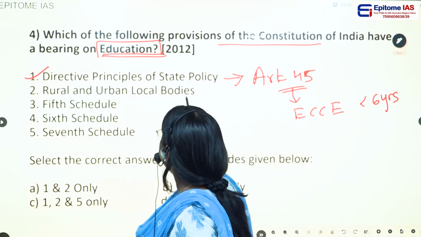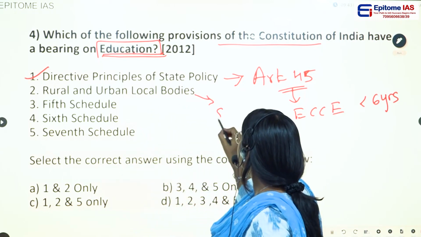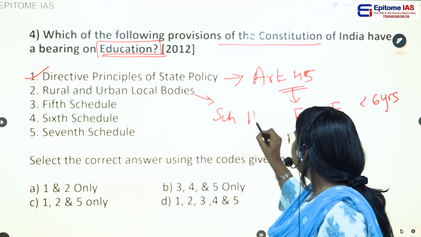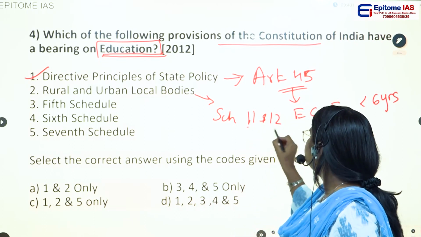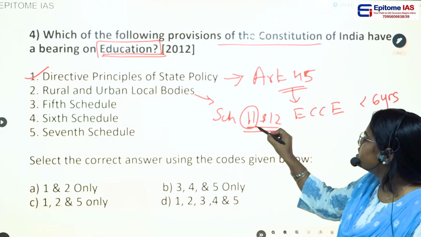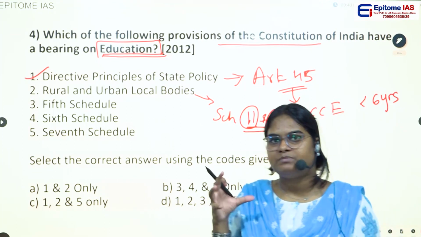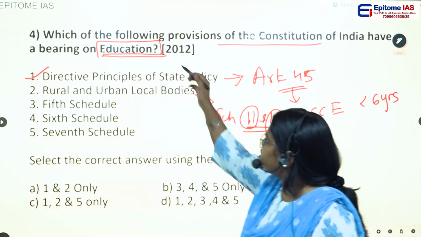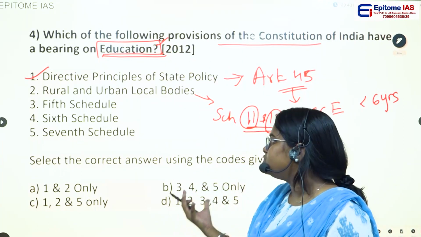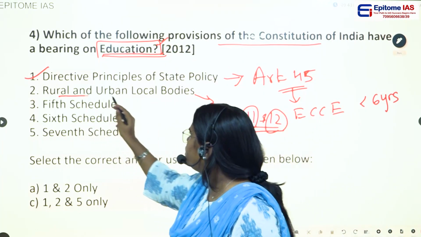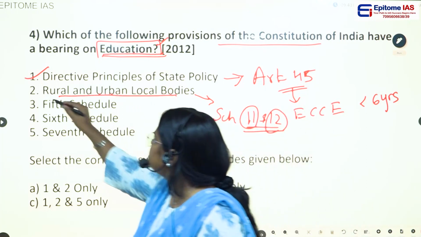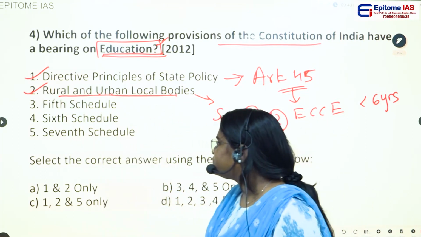This is nothing but schedule 11 and 12 of the Constitution, the Panchayati Raj and the municipal bodies. And they are given some subjects. So education is also one of the subjects given to the rural and urban local bodies. So this statement is also correct.